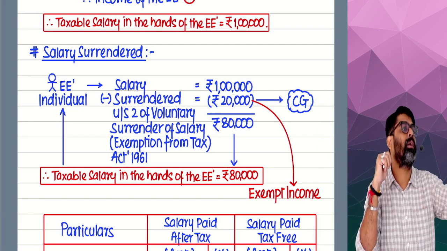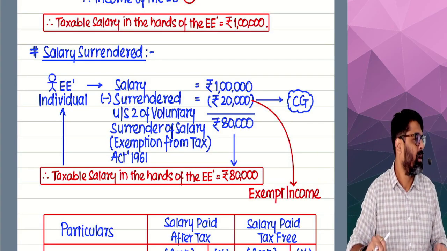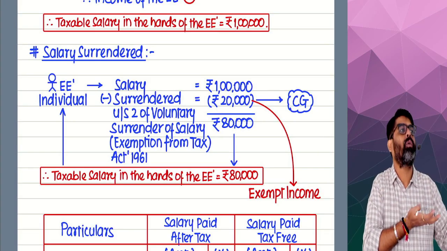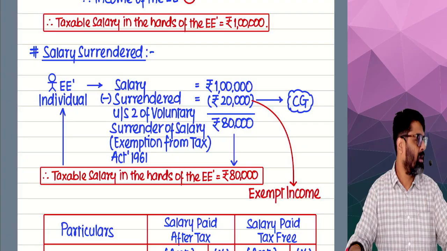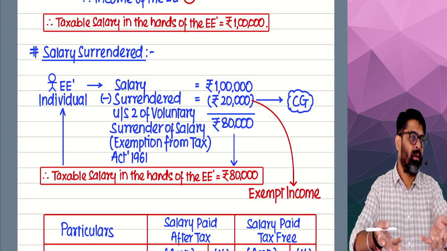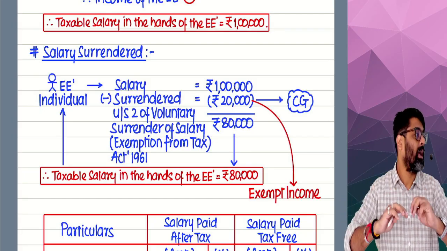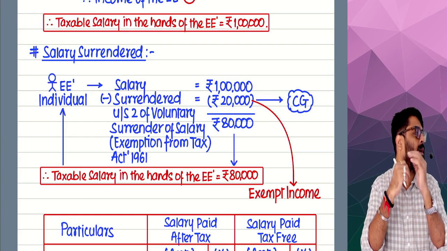I don't want to donate it somewhere. I don't want to give it to this charitable trust or that charitable trust. Under my will, I don't want to accumulate wealth, and I don't want to give to any of my relatives. I want this money to be used for public interest. And who can use it in public interest? Government, if I give this amount to the government.